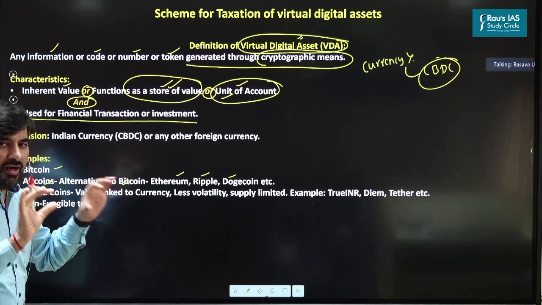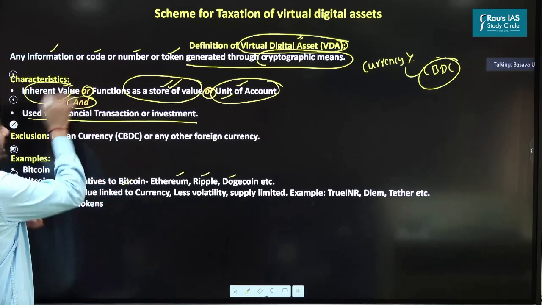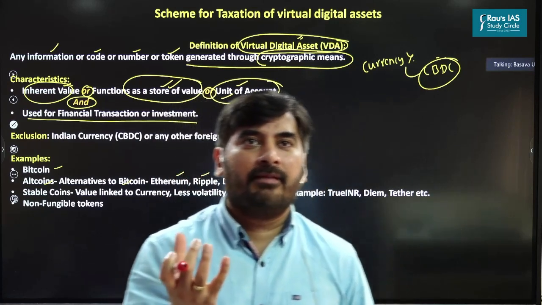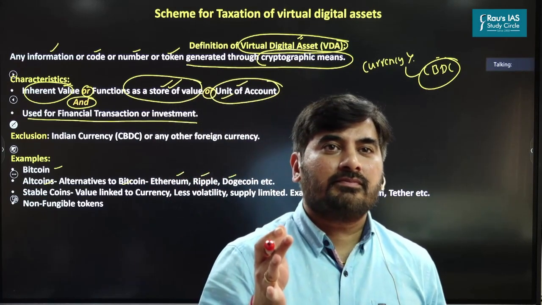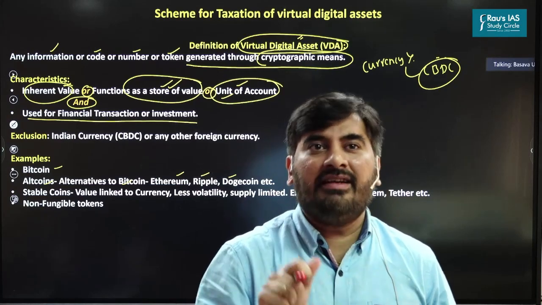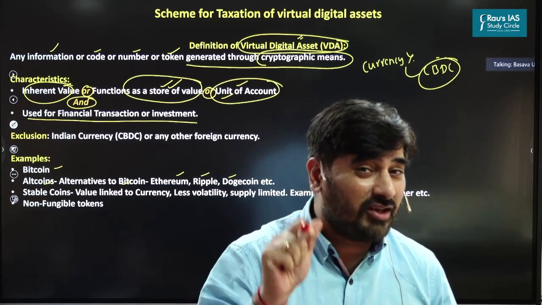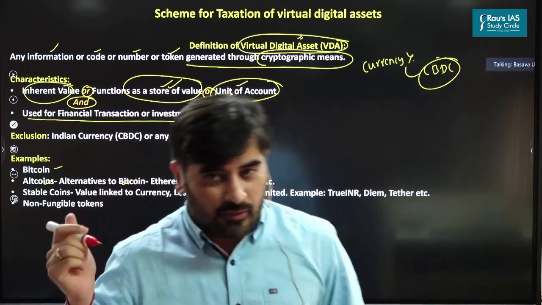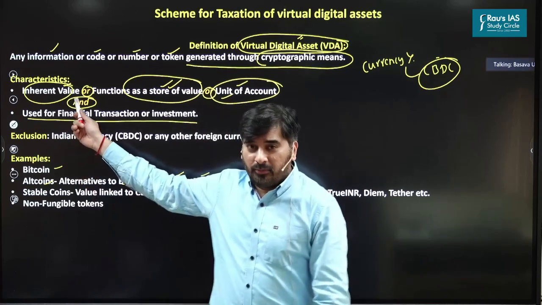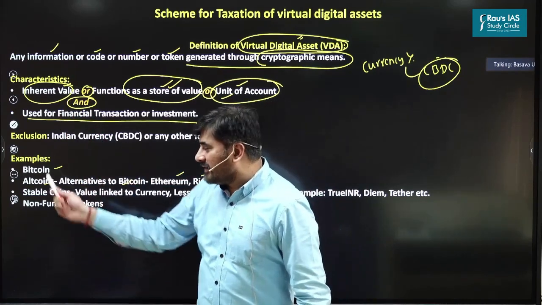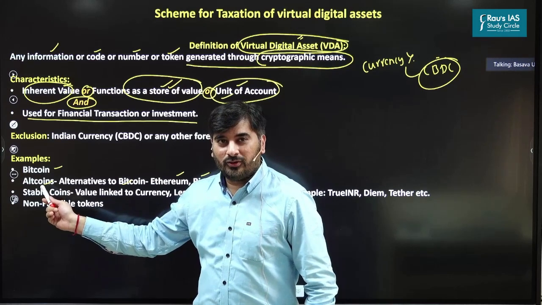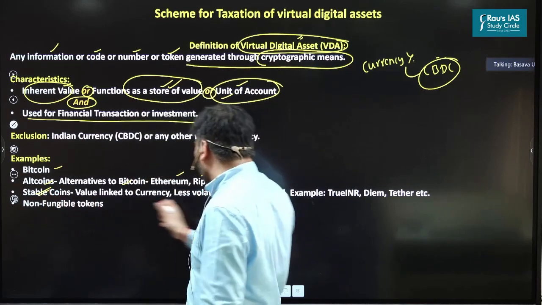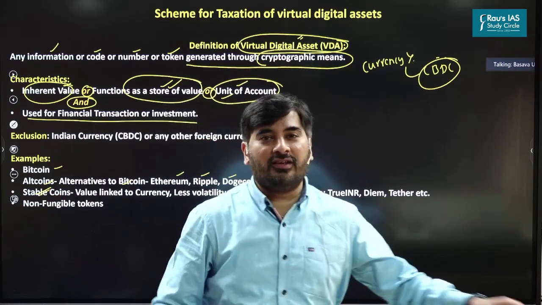Do Bitcoins or altcoins have inherent value? Do Bitcoins and altcoins have intrinsic value? They don't have intrinsic value. But why has the government used this word inherent value? The government has used this word because it does not want to bring just Bitcoin or altcoins into the definition of virtual digital assets. The government wants to bring even the stable coins into the definition of virtual digital assets.